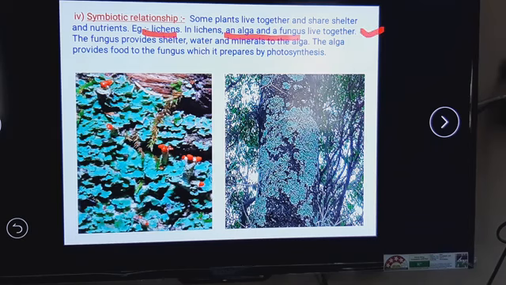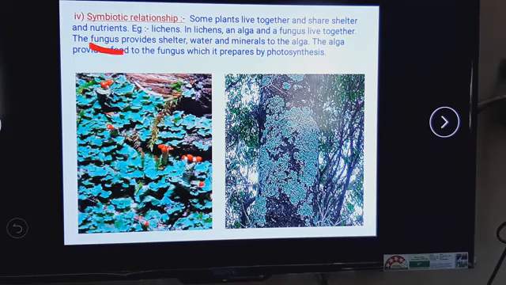Now you have learnt about fungus. Fungus is not an autotrophic plant. Fungus is a saprotroph. But algae or alga is an autotrophic plant. Alga can prepare its own food. You have seen the green color alga where there is a chlorophyll pigment. So alga can prepare its own food, but fungus cannot prepare. Then also this alga and fungus, they are living together. Now when they are living together, how are they sharing some things with each other?